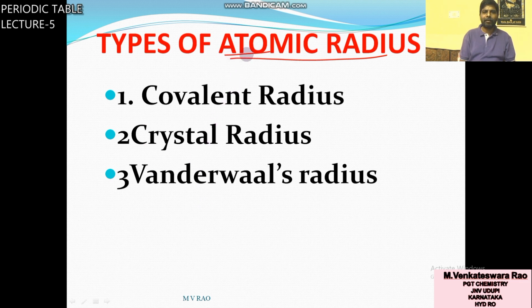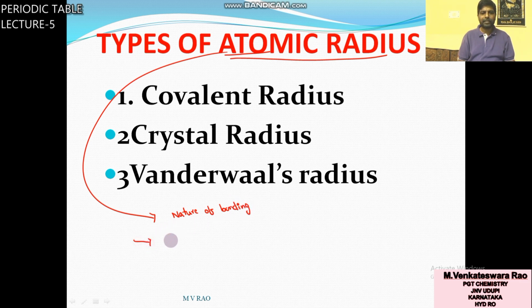Actually, this atomic radius depends on the nature of bonding and also on charge or oxidation number. Atomic radius is of three types mainly. Covalent radius is used for non-metals.